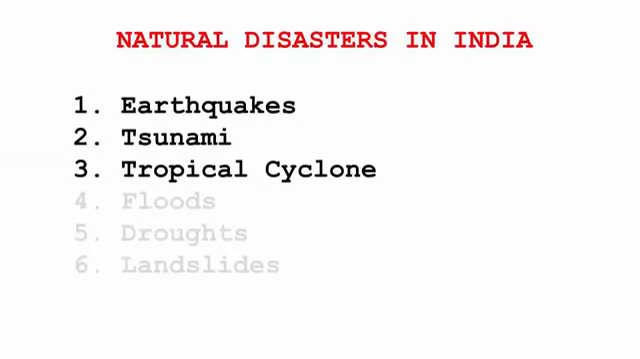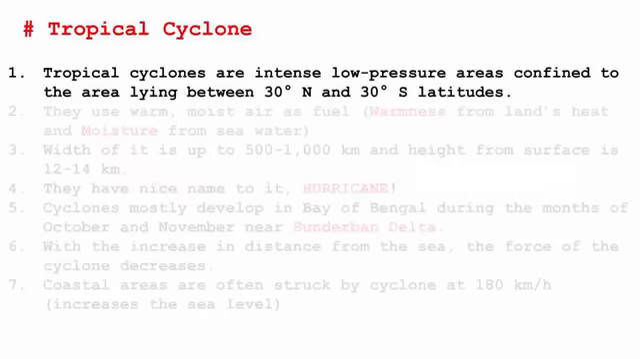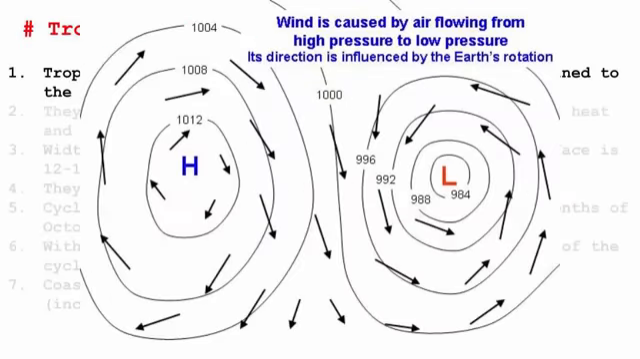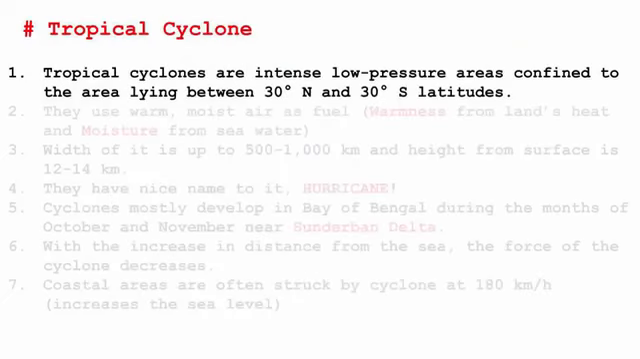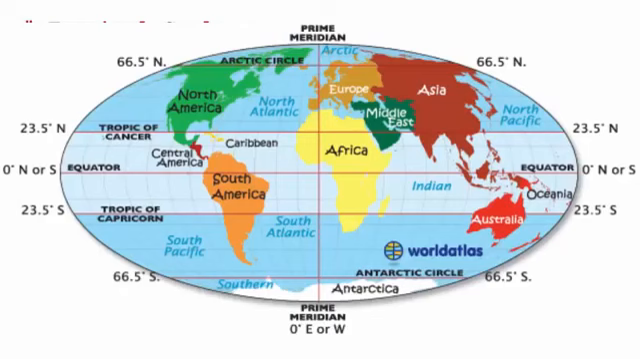So the third type of disaster is caused by tropical cyclones. Remember this point, air always moves from high pressure to low pressure areas. Tropical cyclones are intense low pressure areas. And by the name of it, you can figure out tropical. The meaning of tropical is areas between the Tropic of Capricorn in the south and the Tropic of Cancer in the north. The region in between is called tropical. It is also called the equatorial region.